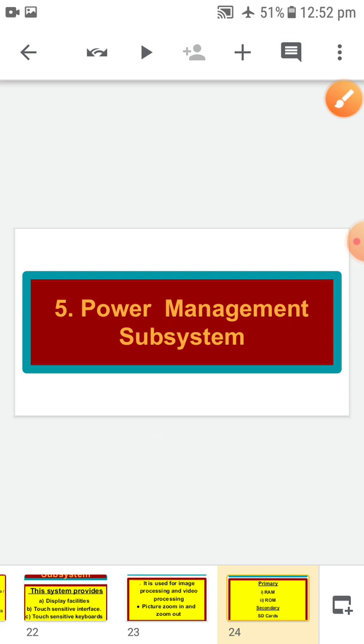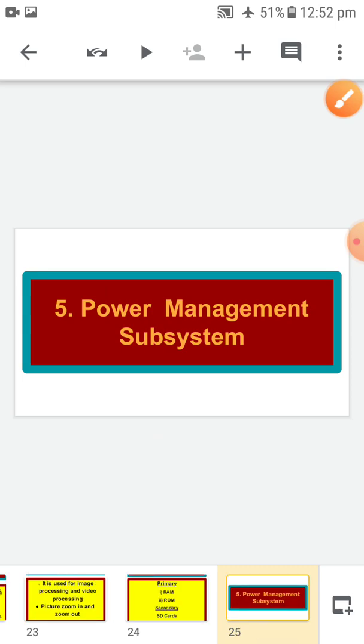Now let's move to the next slide. Next slide is power management subsystem. See children, power management subsystem means battery. Now CPU needs power. How will it get power? By battery only. So when you are giving battery, that time your computer is working. So this subsystem is responsible for providing the power to a mobile system.